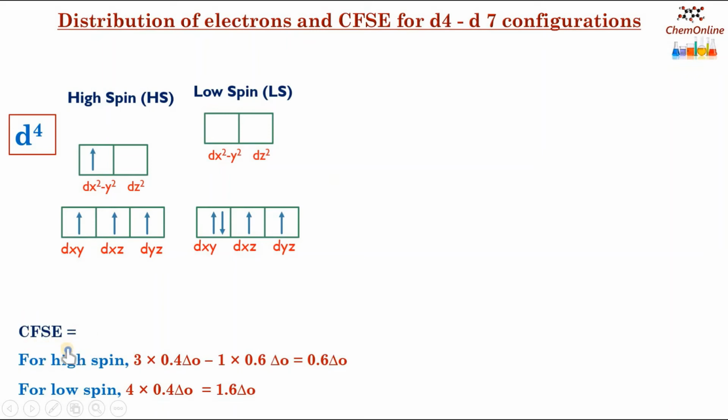We can calculate the crystal field stabilization energy for the high spin. There are 3 electrons on the lower and 1 electron on the upper. The lower orbitals are less by an amount 0.4 delta O and the upper orbitals are more by an amount 0.6 delta O. So we can calculate the CFSE as 3 into 0.4 delta O minus 1 into 0.6 delta O. So that will be equal to 0.6 delta O. For the low spin, there are 4 electrons on the lower orbitals and no electrons on the higher energy Eg orbitals. So that means 4 into 0.4 delta O, which is equal to 1.6 delta O.